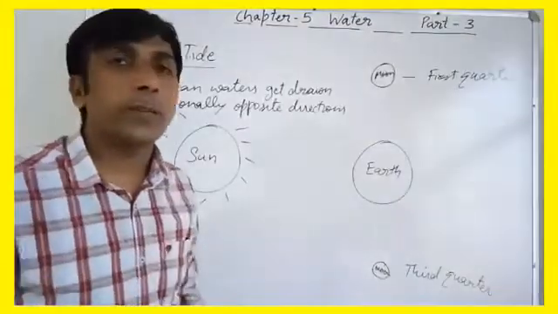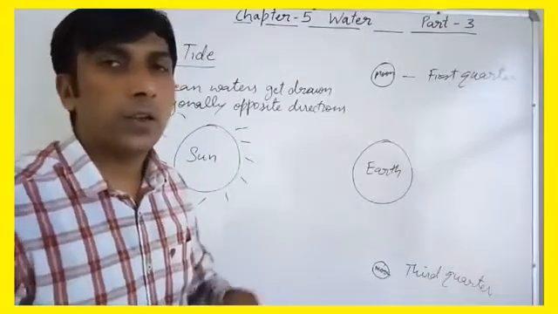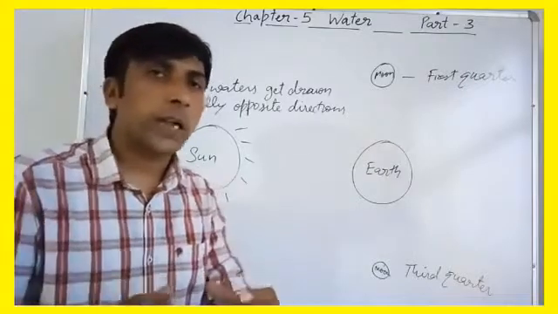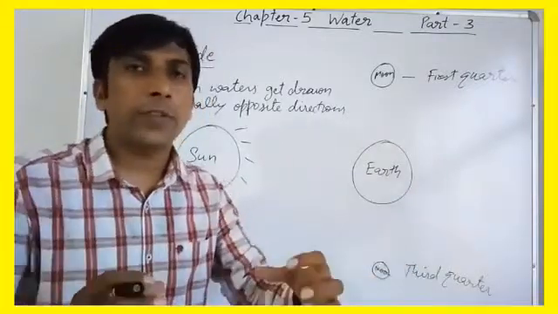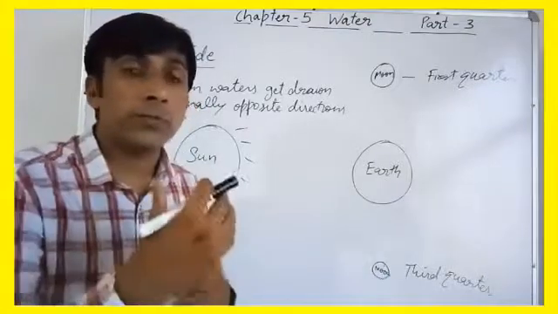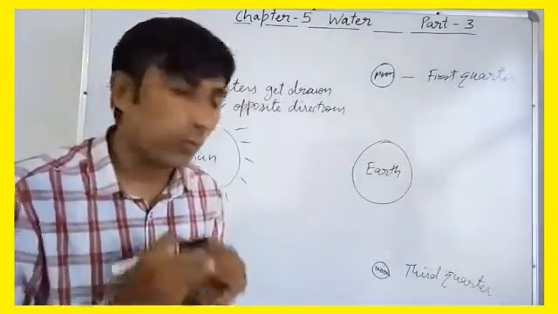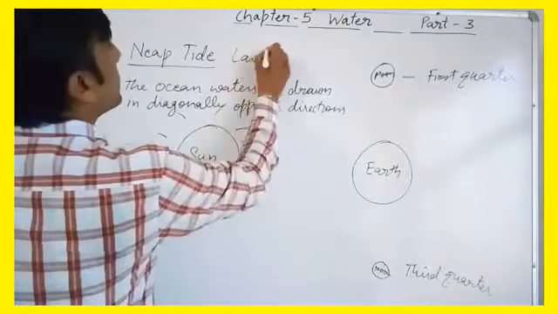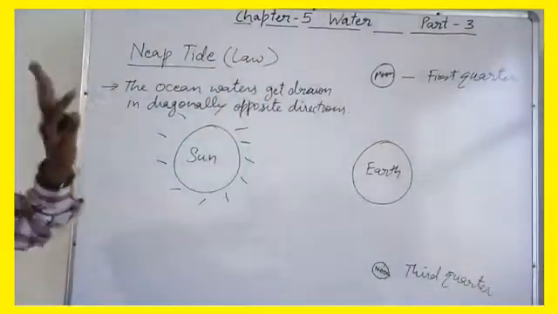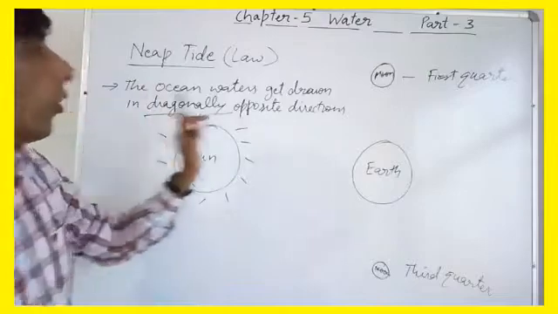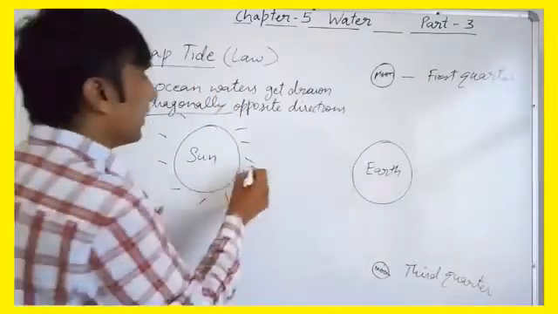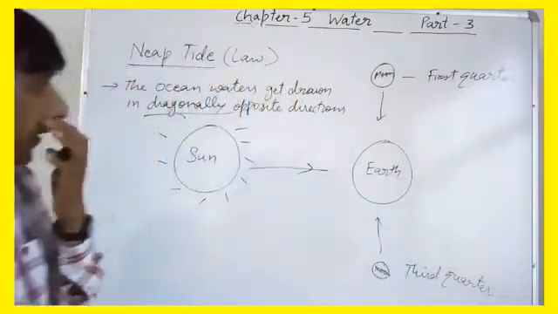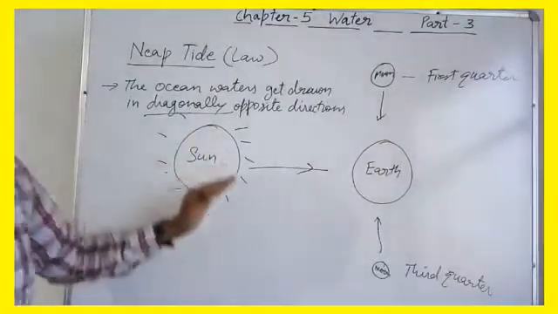So in this way, we have studied high tides, or spring tides, during the new moon or full moon. In that situation, moon, earth and sun are in the same line, and in this way the high tides come, meaning the water level comes up due to the gravitational force of moon and sun. But in this situation, neap tide means low tide, also known as low tide. The ocean waters get drawn in diagonally opposite directions by the sun and moon. In this way, this causes the neap tide or low tide.